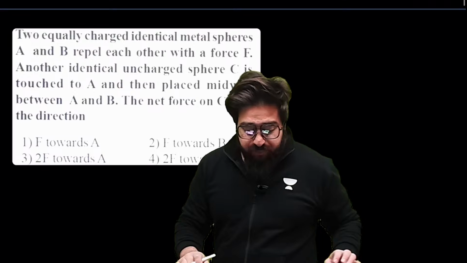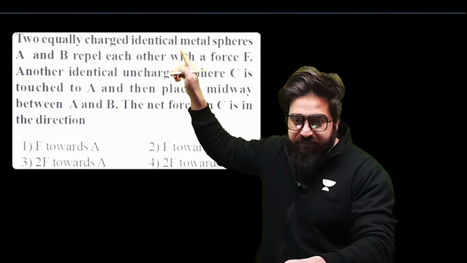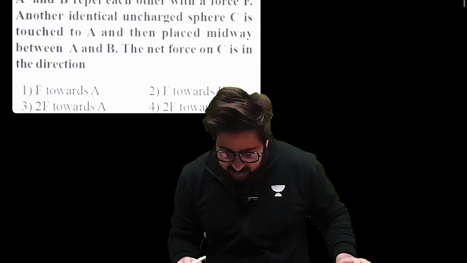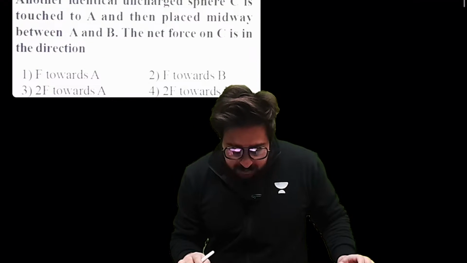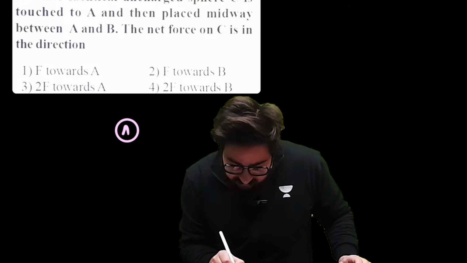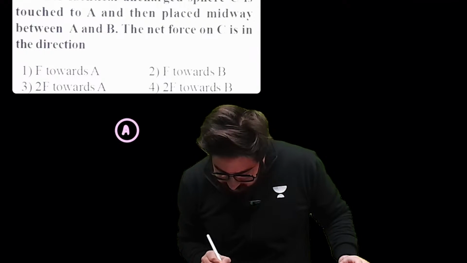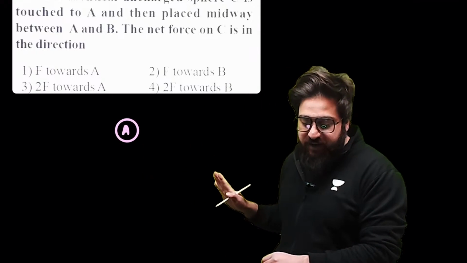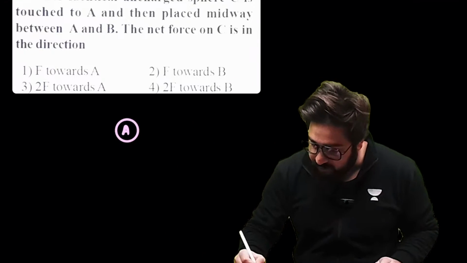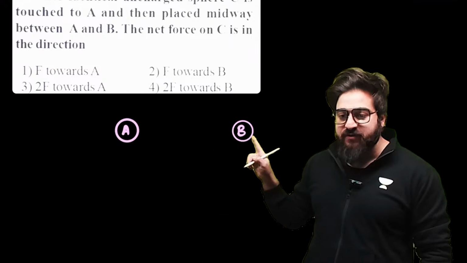It is given that we have two equally charged identical metal spheres. Let me draw that over here. Let's suppose this is the first metal sphere, A. And then we have got another metal sphere over here, that is B.